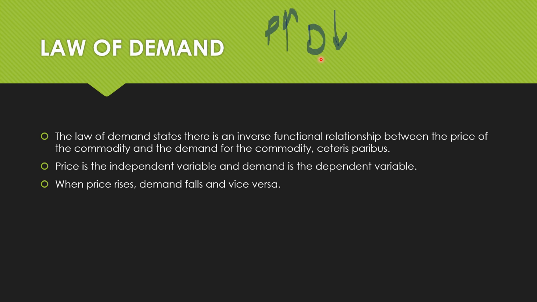So if the price of the Arun ice cream increases, then the demand for the Arun ice cream is decreasing. And if the price of the Arun ice cream is decreasing, then the demand is increasing. If the price of Arun ice cream, let's say, is 10 rupees, then I'm purchasing only one Arun ice cream in 1 week. If the price decreases to 5 rupees, then in 1 week, I start purchasing two Arun ice creams because I'm ready to spend 10 rupees no matter what.